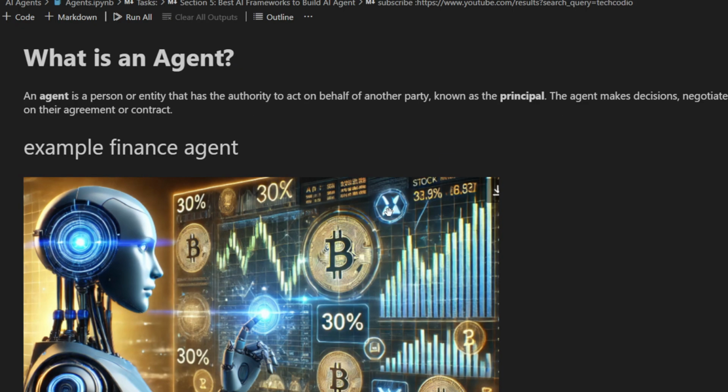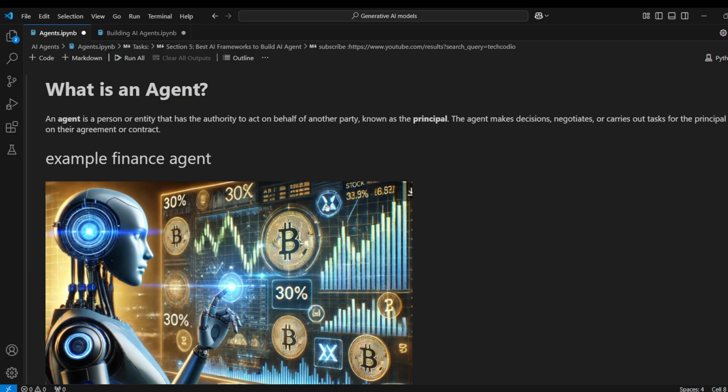So guys, now let's see what is an agent. Generally, an agent is a person or entity that has the authority to act on behalf of another party, known as the principal. The agent makes decisions, negotiates, or carries out tasks for the principal based on their agreement or contract. So we need to understand what the word agent means. Here we already saw the definition. Now I want to give you a clear-cut example.